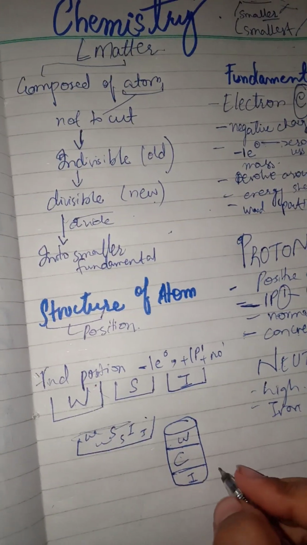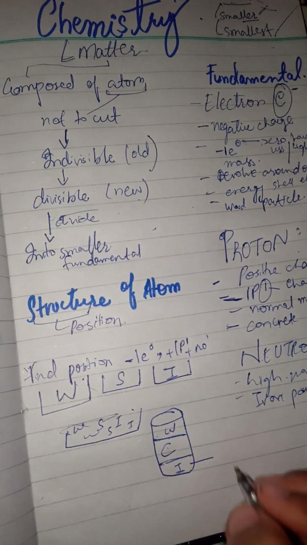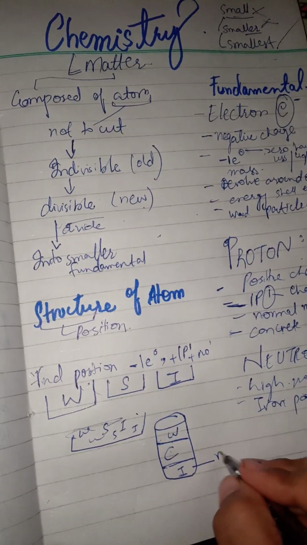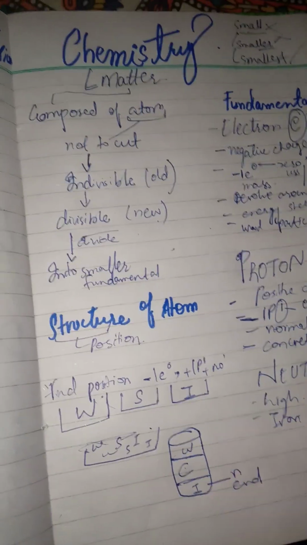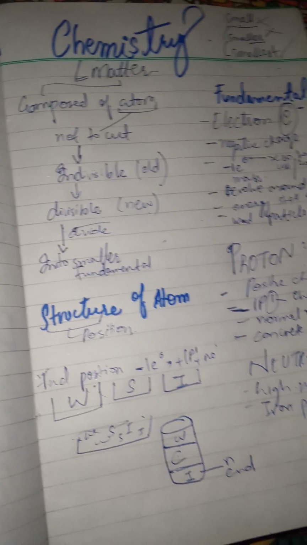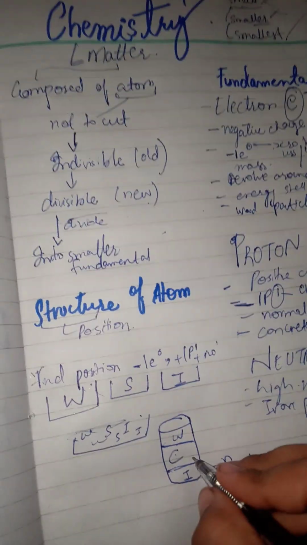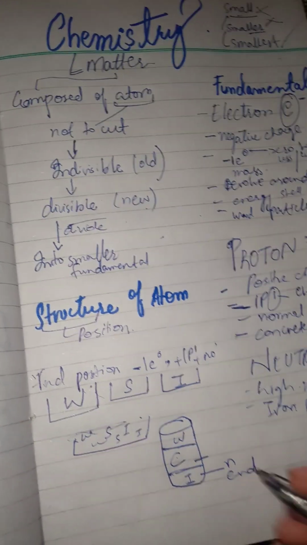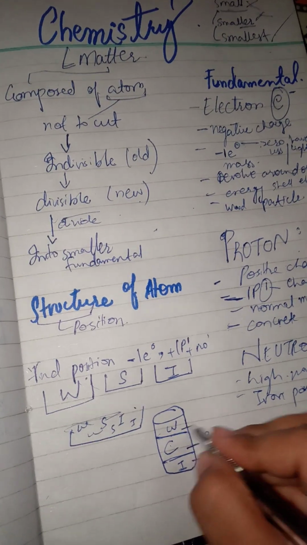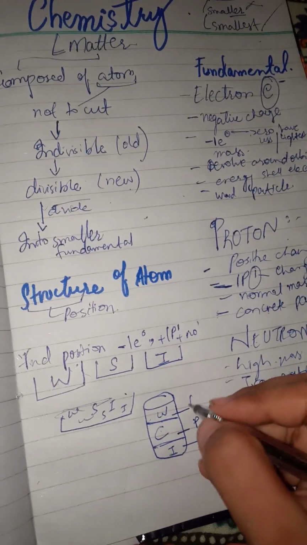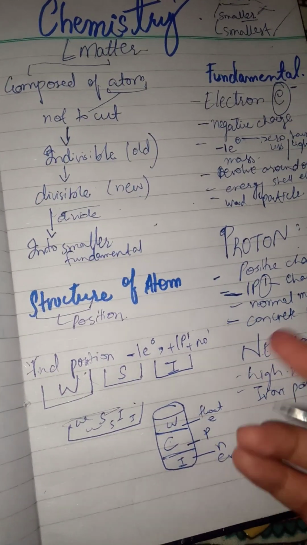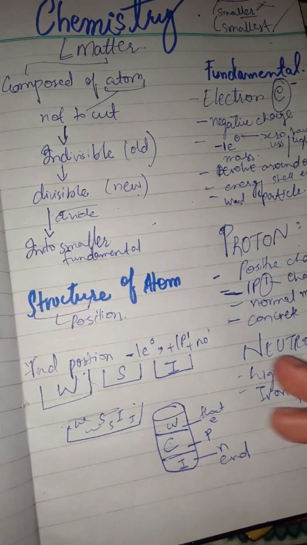Just because iron is very heavy, it will be lying at the end, because it's very heavy and water cannot even hold that much weight. If we talk about the concrete, that's normal, so it would be in the middle. If we talk about the electron, that would be floating, just because it's less heavy, the lightest particle.